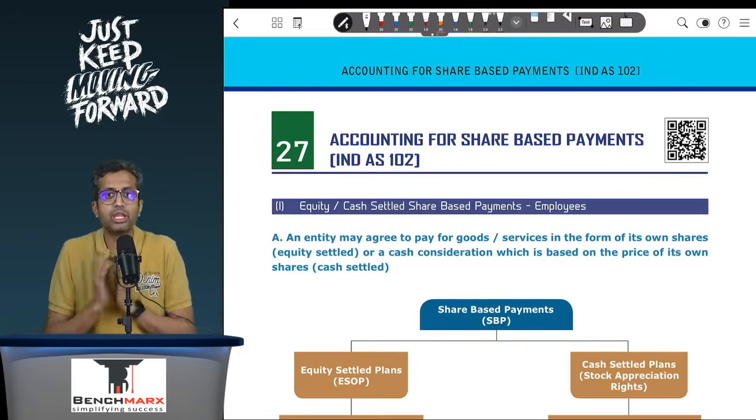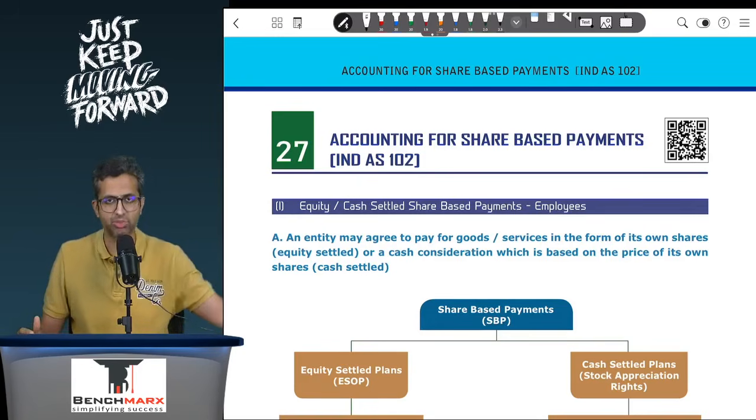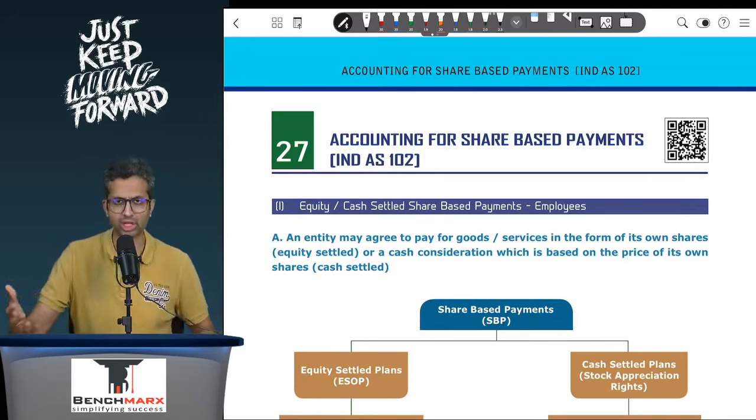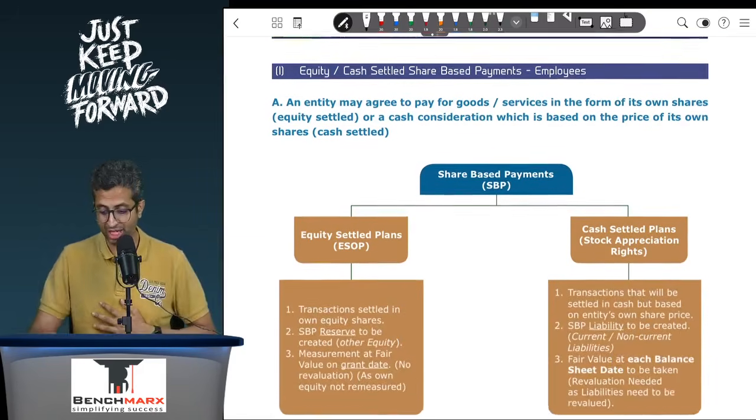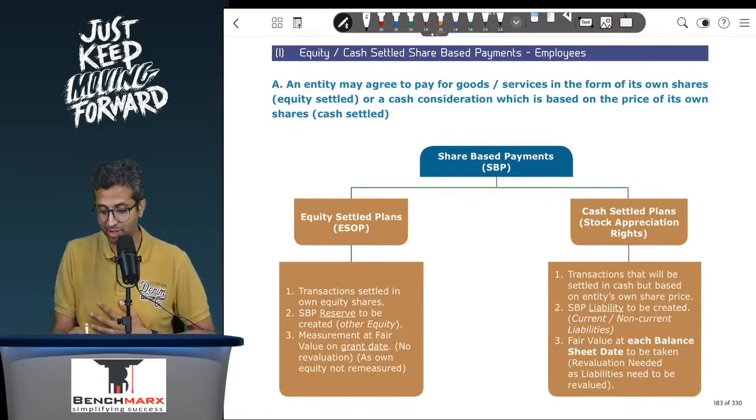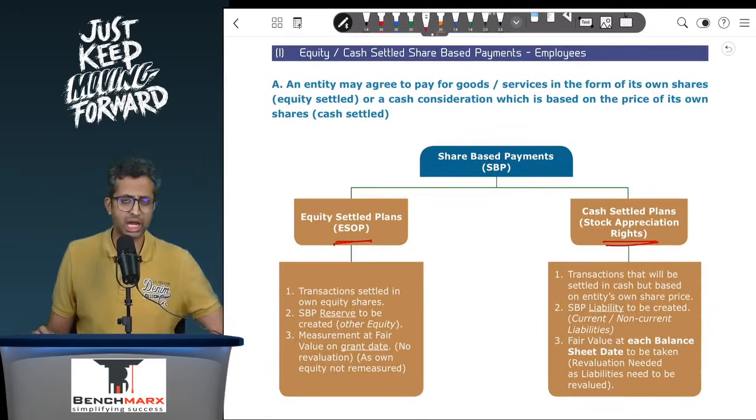Now, the heading of the standard is share-based payment and not necessarily payment in shares, and hence if there is any payment to, let us say, employees in the form of cash, that would also be covered under the standard provided it is considered to be share-based. So share-based payments can be ESOPs or something like a stock appreciation right, also called a SAR.